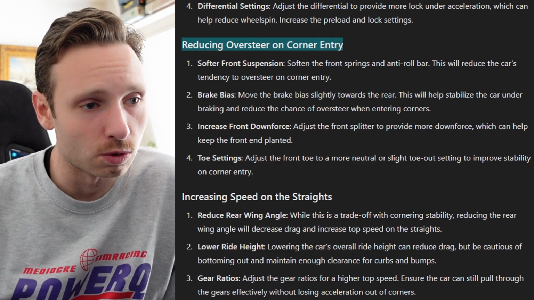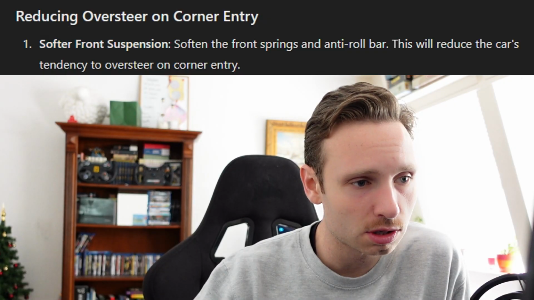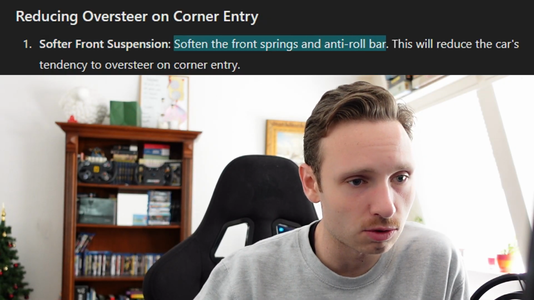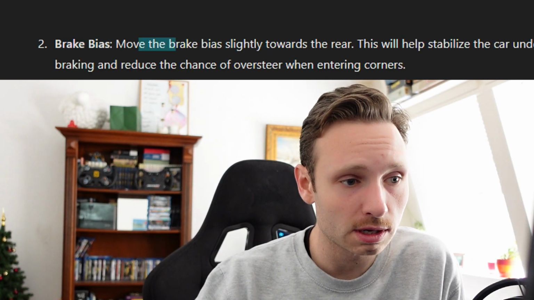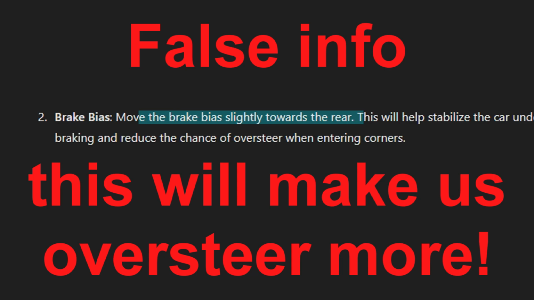Reducing oversteer on corner entry. Softer front suspension. Soften the front springs and anti-roll bar. Softening the front anti-roll bar is gonna increase oversteer. I don't think ChatGPT really knows what it's doing. Brake bias, interesting one as well. Move it slightly towards the rear. This will definitely make us oversteer more.